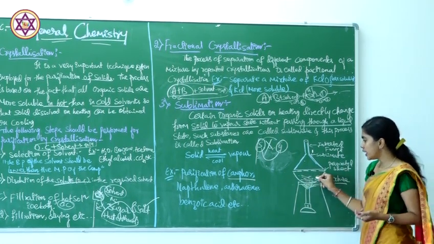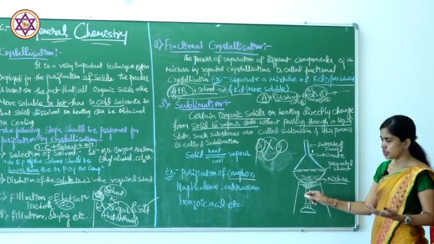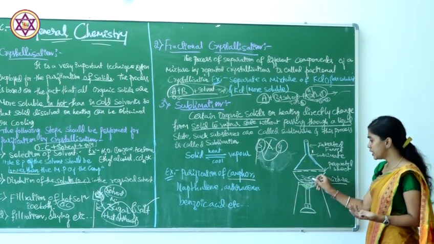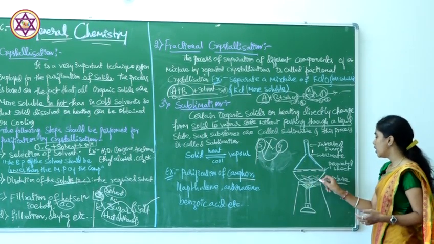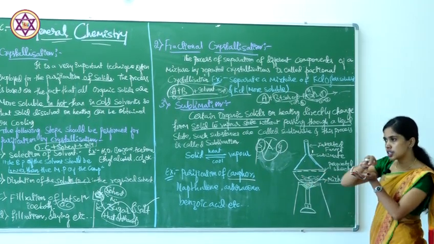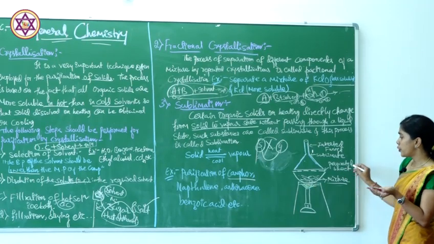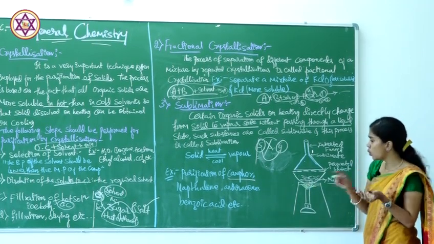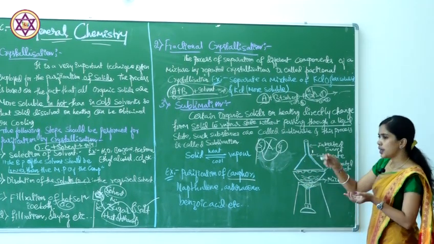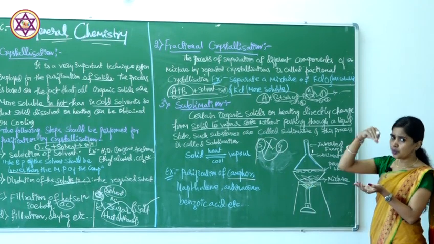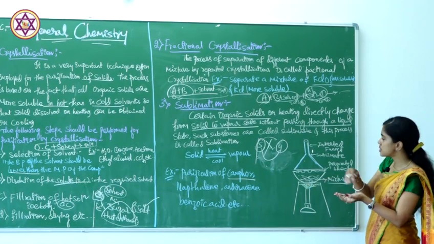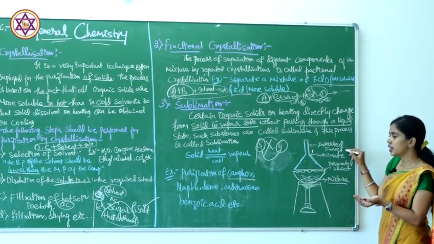Here, first we'll take the given mixture. It is an organic compound like camphor or naphthalene, with impurities. We take this mixture in the china dish and close it with a perforated sheet. It has small holes, and on it we place a funnel invertedly. Normally you observe the funnel this way, and we place it in the reverse direction. Therefore we call it an inverted funnel.